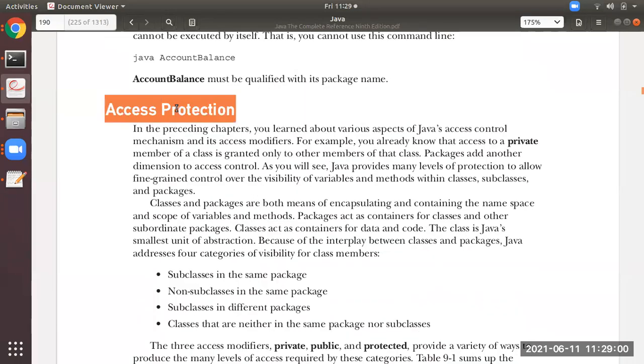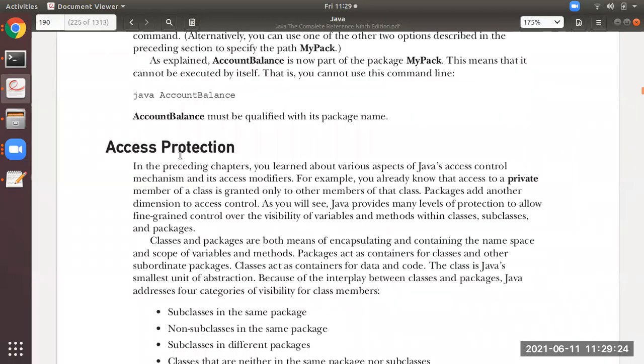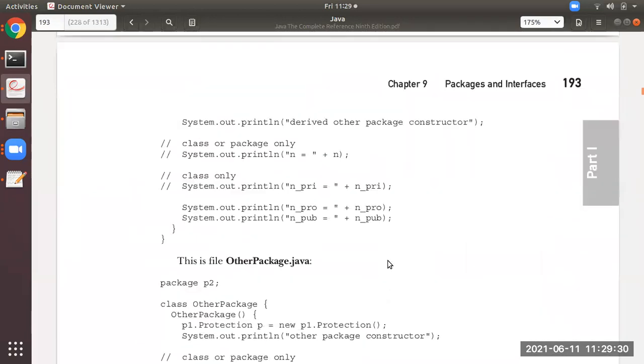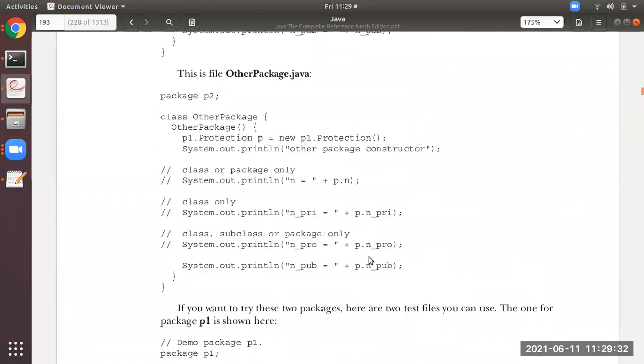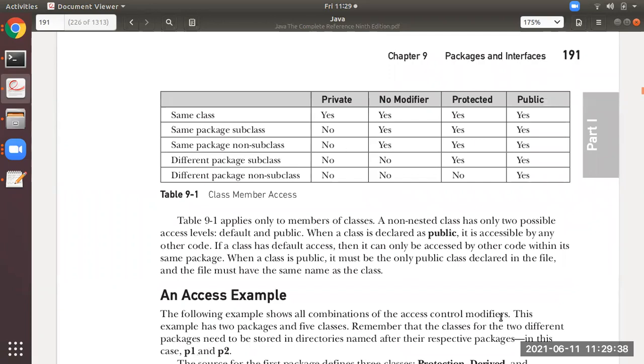Next concept is access protection. Okay, so students, see here, try to remember, if you want to draw this particular diagram on paper, draw it right now, because I will be explaining with this diagram only. I'll give you 1 minute. Draw the diagram now, roughly, because this topic is nothing but the explanation of this diagram with this little bit big program. I will explain how to execute, where to keep the files, all those things. But for right now, I'll give you 1 minute. You draw this diagram now.